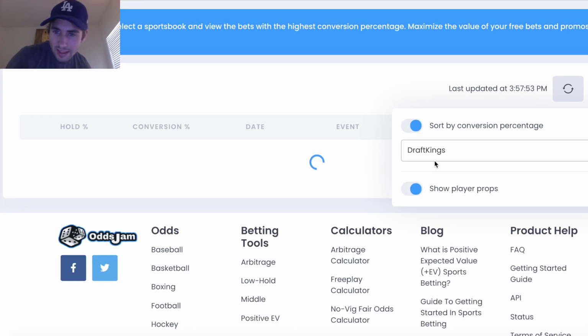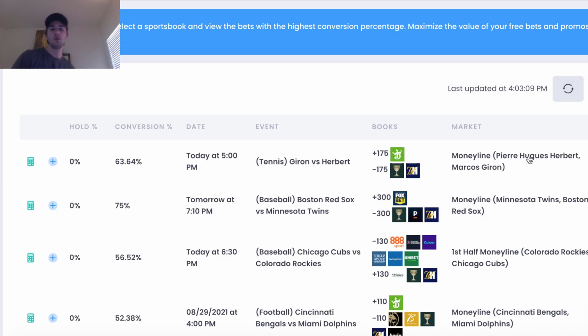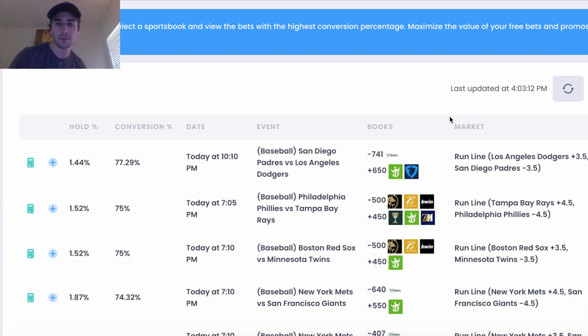And then I want to hit this DraftKings sort by conversion percentage, okay? You want to sort by conversion percentage, and it will show you the absolute best free bet opportunities. So what we can see here is Padres minus 3.5 plus 650. That's pretty long odds. That's pretty good, right? That's pretty great.